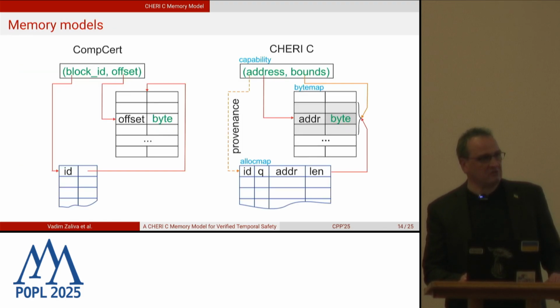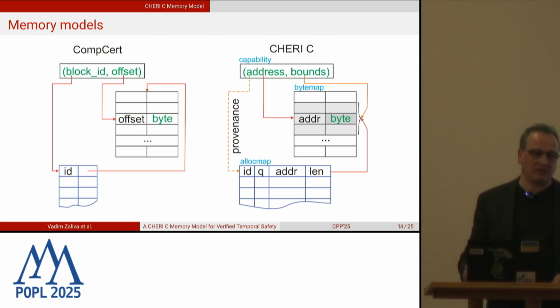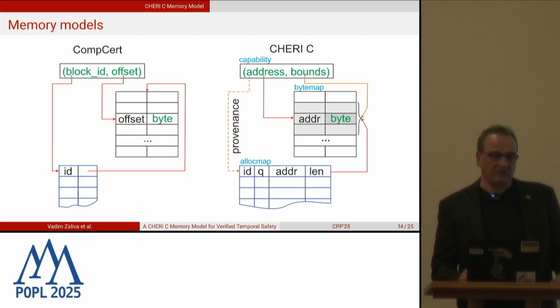Speaking about memory models, it will be useful to contrast it to the memory model of the CompCert compiler, which many of you are probably familiar with. In the CompCert compiler, the pointers are pairs. It's simplified, obviously. It's tuples, pairs of a block ID and an offset within this block. Within the CompCert semantics, each object is allocated as a distinct block. And whatever pointer arithmetic you do, you can just change the offset within this block. It could never span and could never jump to the next object.